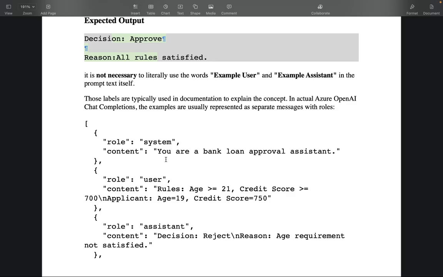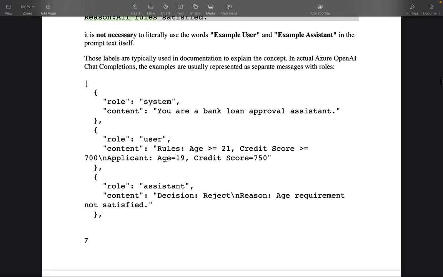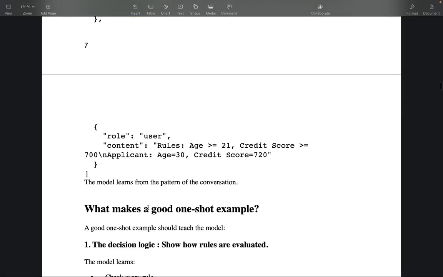In actual Azure OpenAI chat completions, examples are usually represented as separate messages with roles, right? This is a system role, this is the system prompt, this role is user, this is the user prompt, and this is assistant, and then this is your assistant's results, right? The prompt. Okay, so the model is learning from the pattern of the conversation.